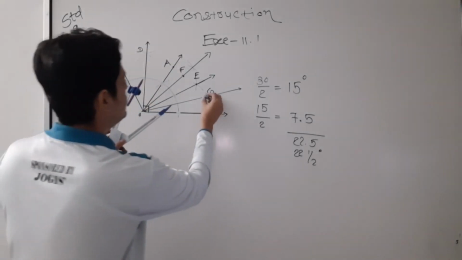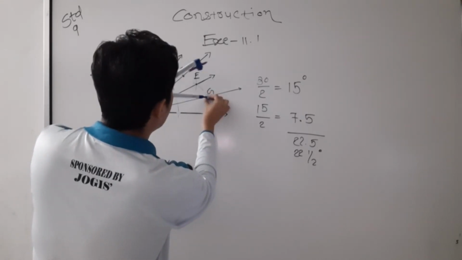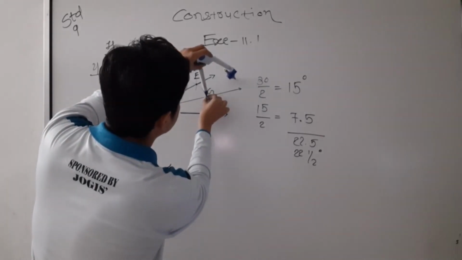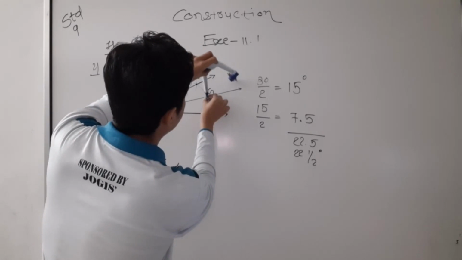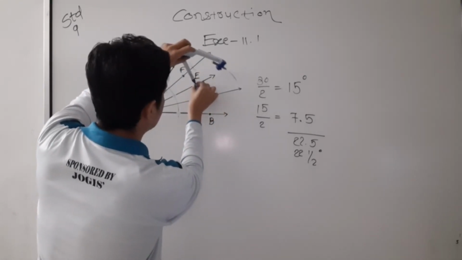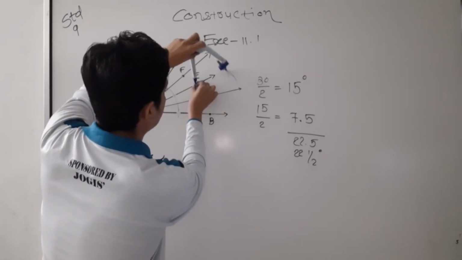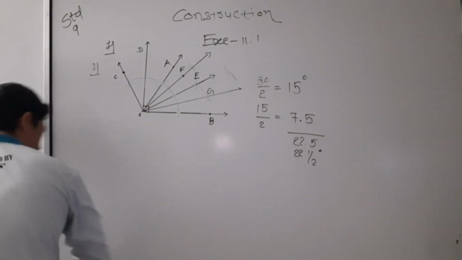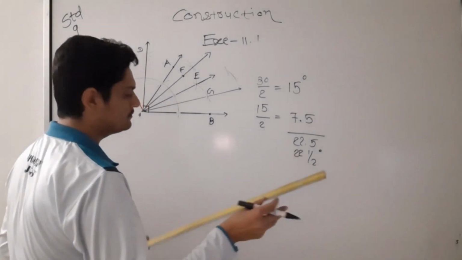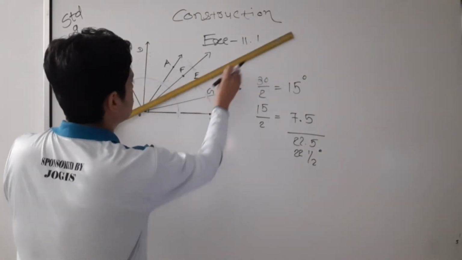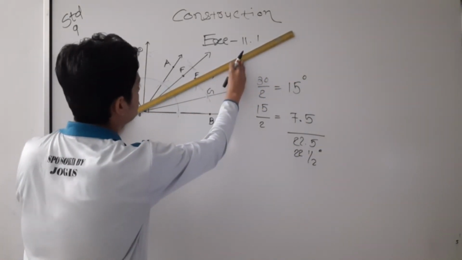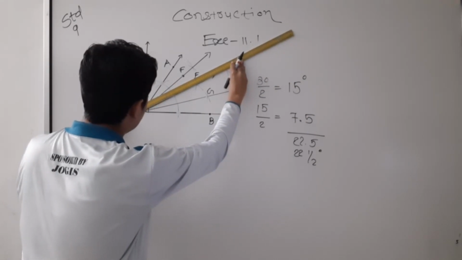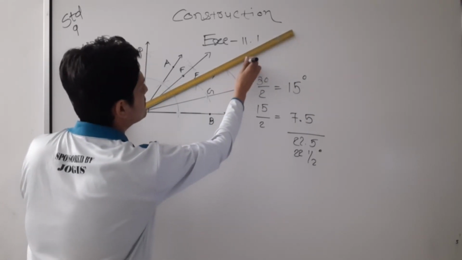Then now see, again one arc, again one more arc, and from that point I will pass one line, okay. Then that is here. Yes, it's coming.